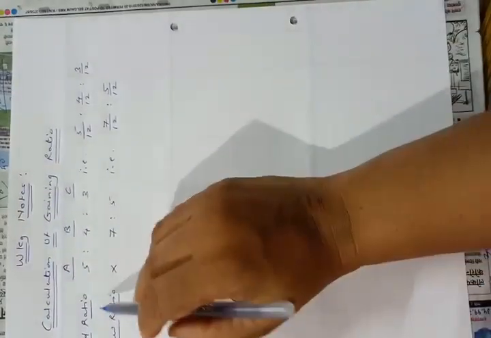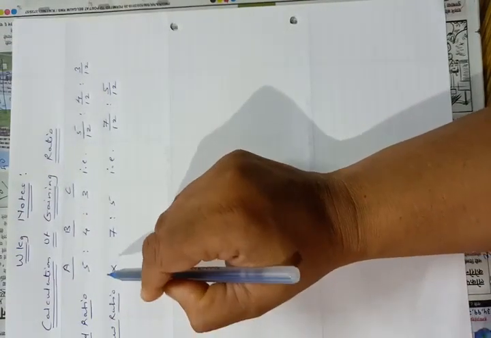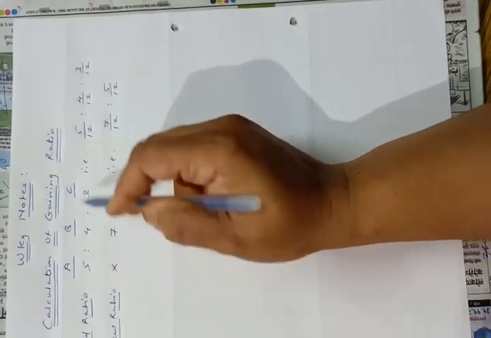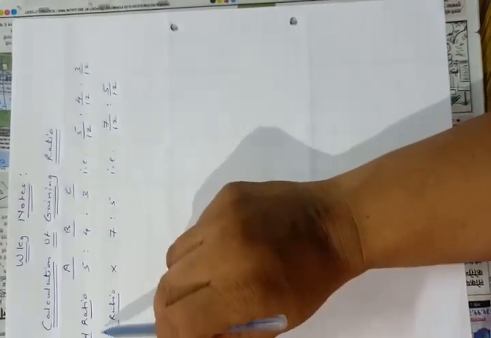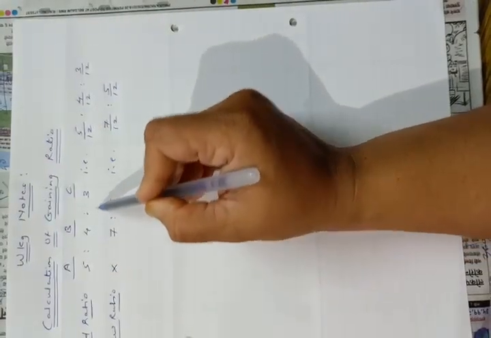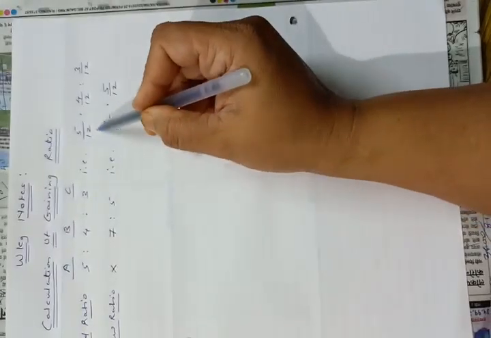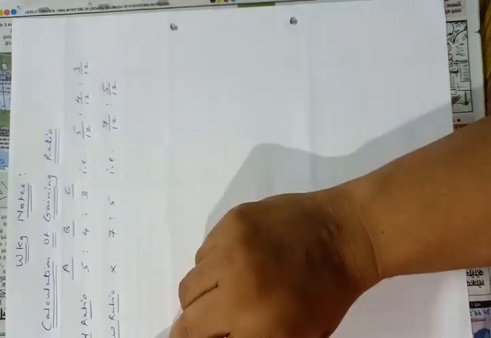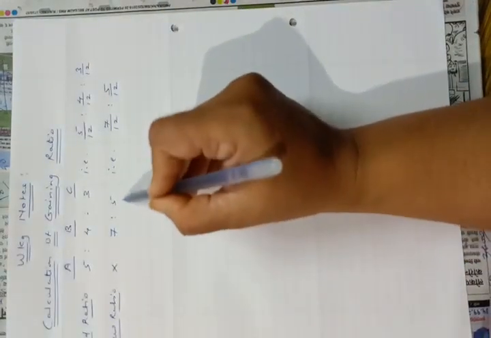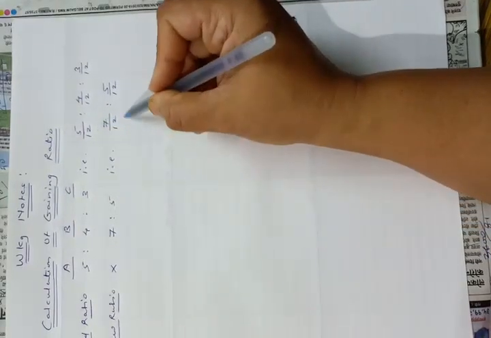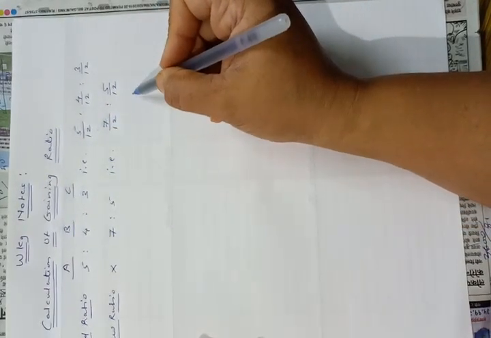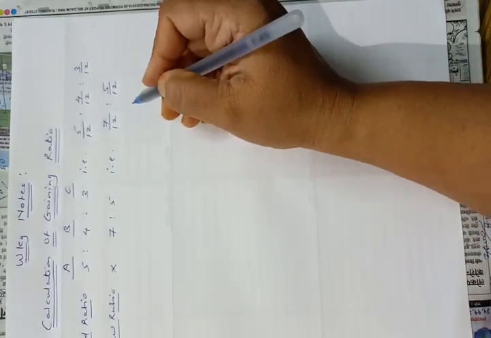In the problem, old ratio and new ratio are given. Just like retirement, we have to calculate gaining ratio. Calculation of gaining ratio. Old ratio is 5:4:3, that is 5/12, 4/12 and 3/12. New ratio between B and C after A's death is 7:5, that is 7/12 and 5/12. So let us calculate gaining ratio.